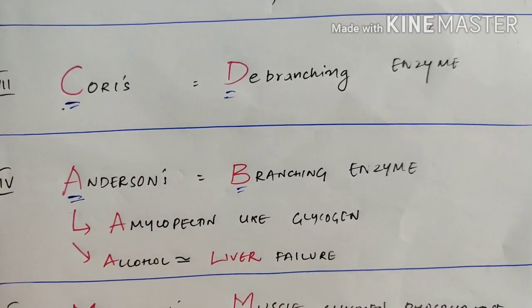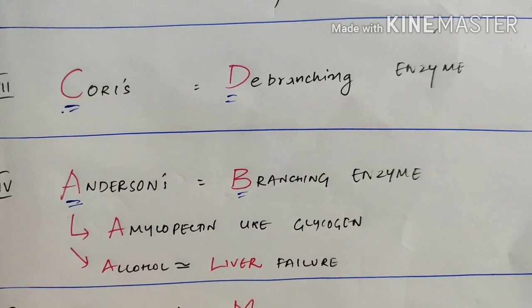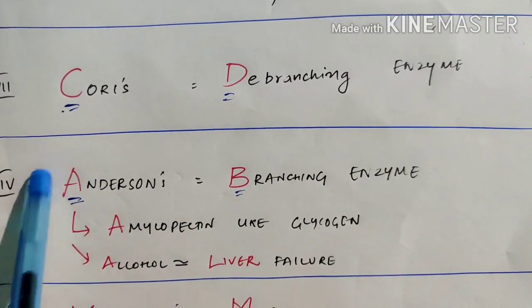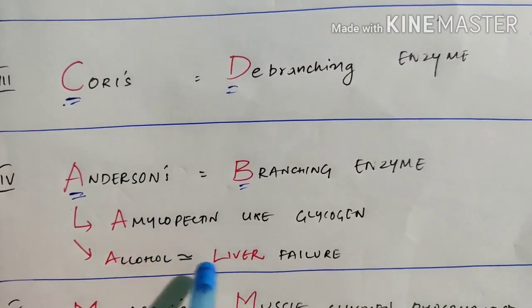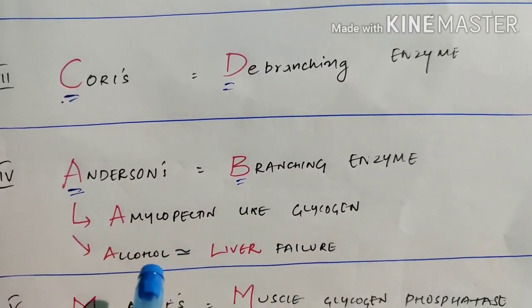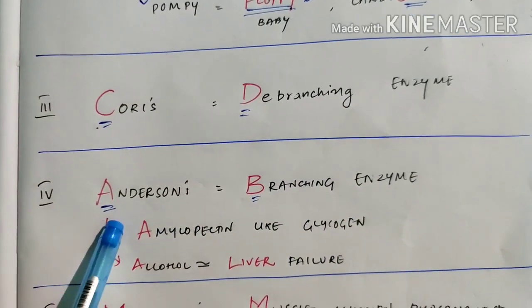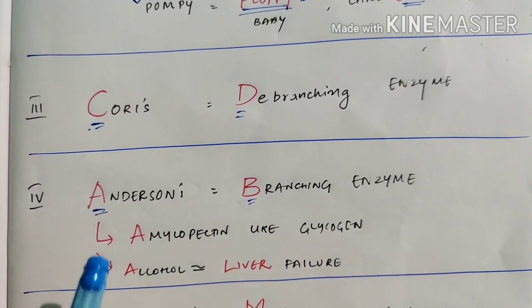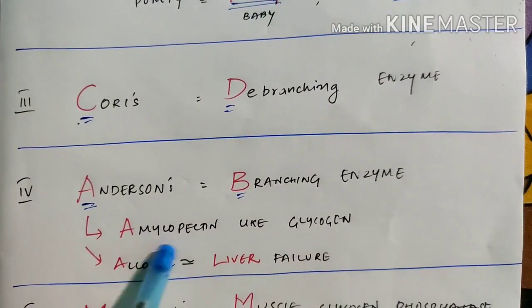A for A, remember like this. By this also you can remember it as a branching enzyme. And the second point is, you remember Andersen, A is A like alcohol. Because of alcohol, the liver will be damaged. So in Andersen's disease, liver failure will occur. Simply speaking, for Cori's disease, debranching enzyme. Andersen's disease, branching enzyme, amylopectin-like glycogen. Andersen, A for alcohol, A for liver failure.